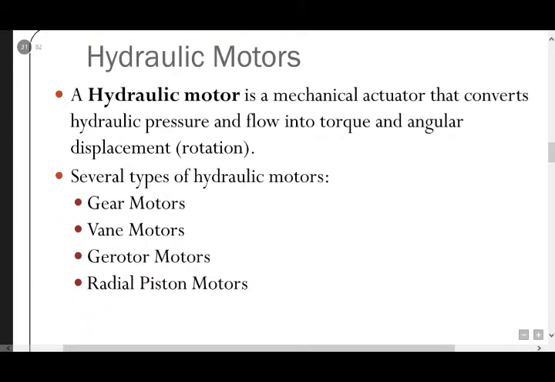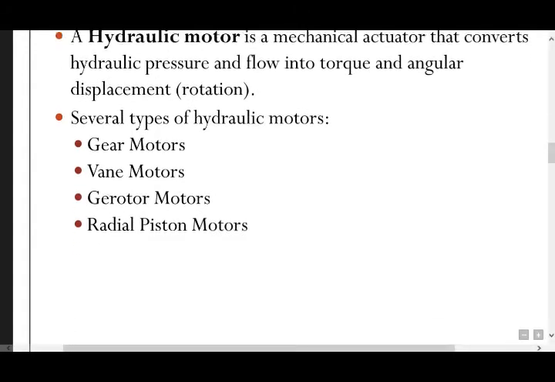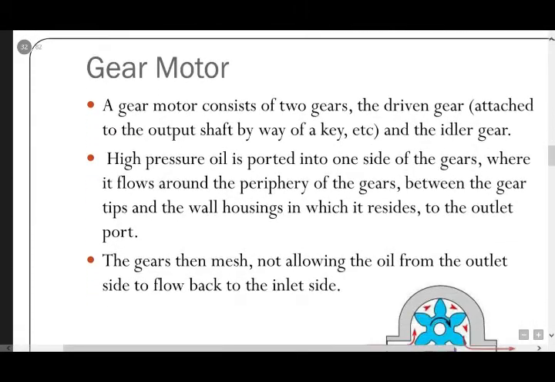Next one, hydraulic motors. Above we discussed the cylinders: single cylinder, double cylinder, vane type. These are the types of cylinders. Next, motors. A hydraulic motor is a mechanical actuator that converts the hydraulic pressure and flow into torque and angular displacement. Several types of hydraulic motors: gear motors, vane motors, radial piston motors. First we discuss gear motors.